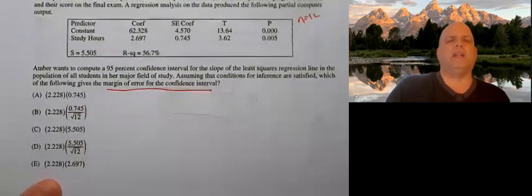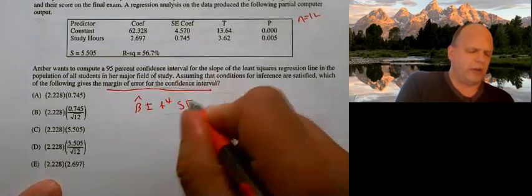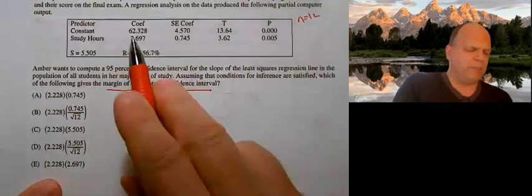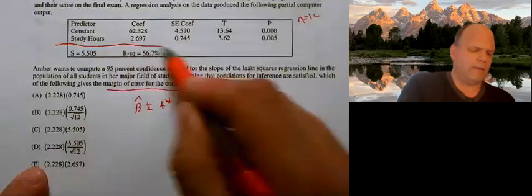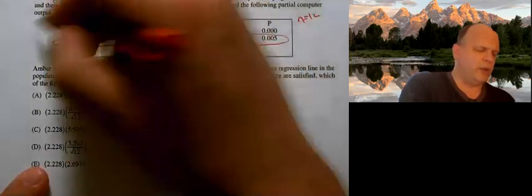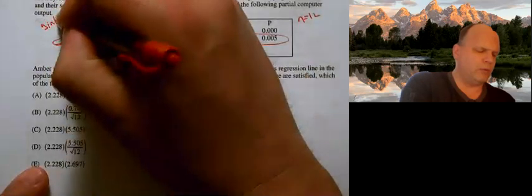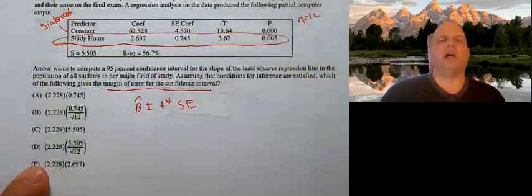We're going to go ahead and write the entire equation. So our entire equation is going to be b hat plus or minus t star times the standard error. Well, b hat, first off, this constant is going to be the y-intercept, and it'll either say intercept or constant.